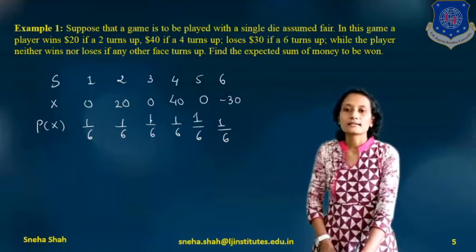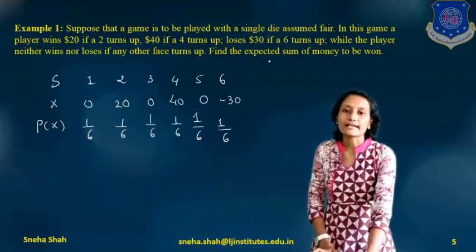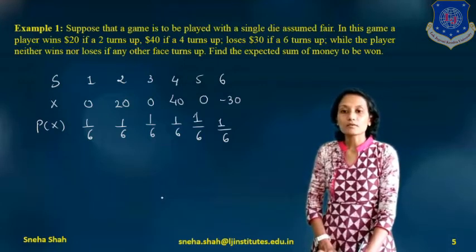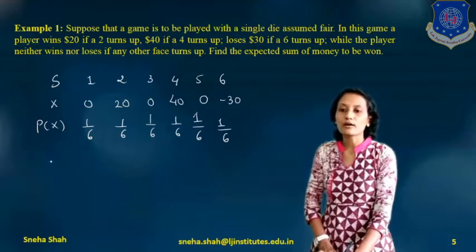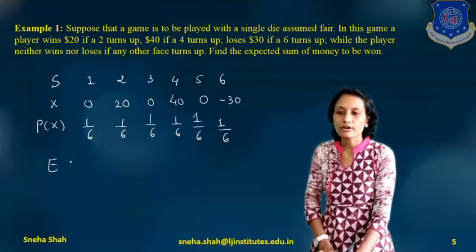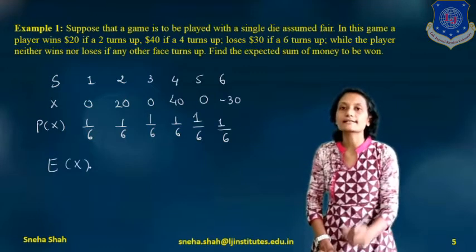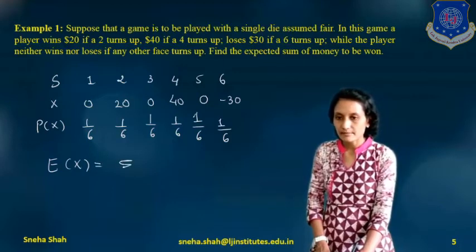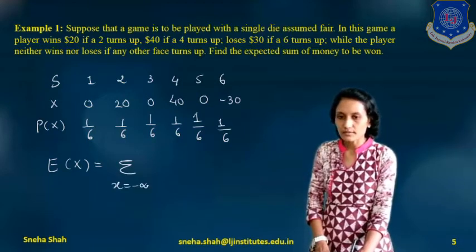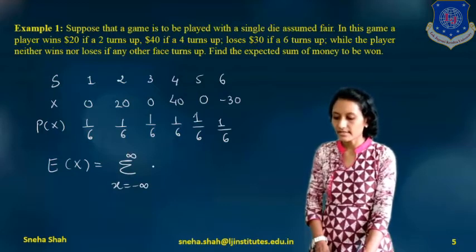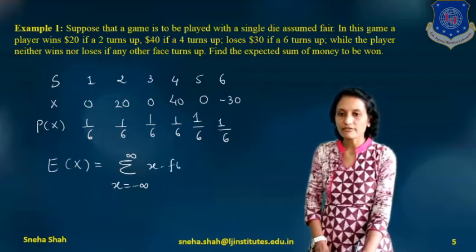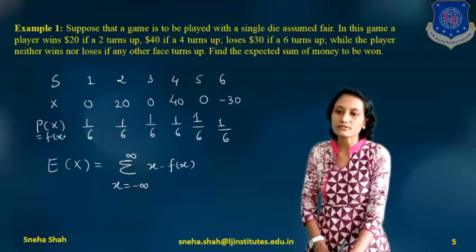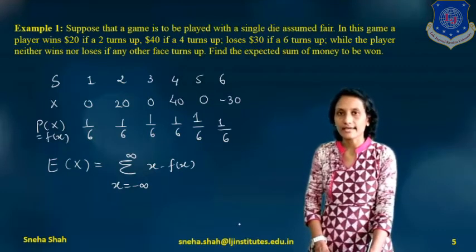So from this, we will calculate the expected sum of money. Now what is the equation of expected value of x? We write the equation as expected value of x equals summation over x from minus infinity to infinity of x into f of x. Now what is f of x? Probability of x is also considered as f of x.